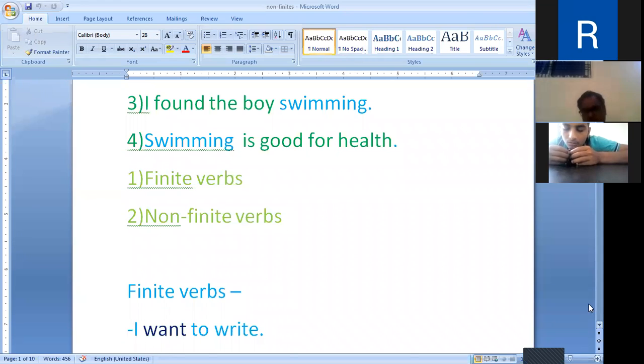Then, yesterday we completed the infinitive. The infinitive is a non-finite verb which is generally preceded by "to" and is used like a noun, adjective, or adverb. Now today we are learning the participles.